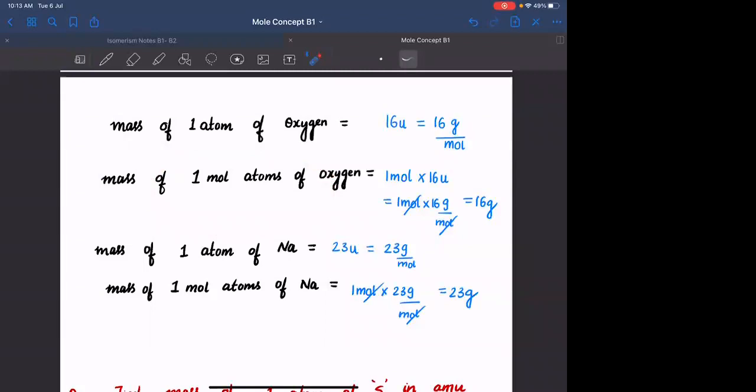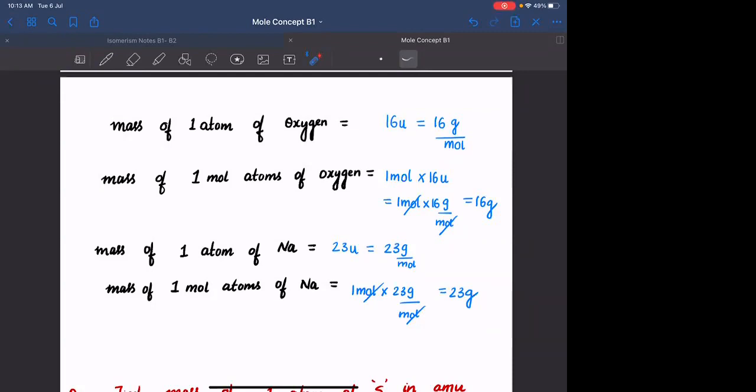Similarly, 1 mole atoms of sulfur weighs 32 grams, carbon 12 grams, hydrogen 1 gram, and magnesium 24 grams.